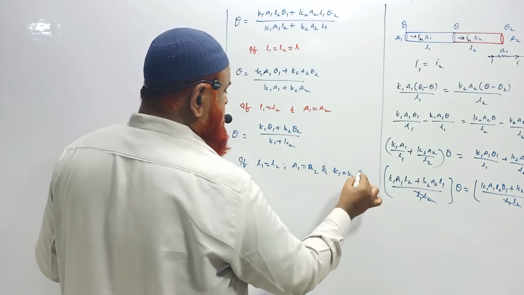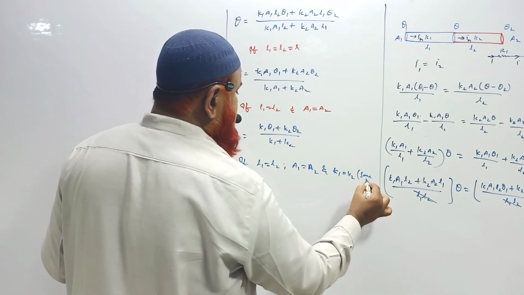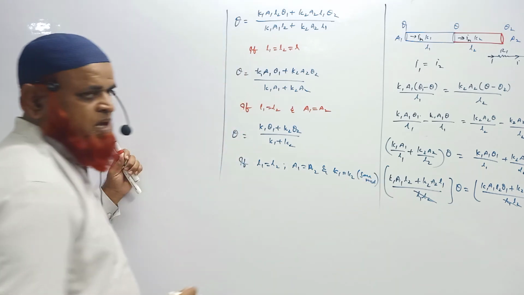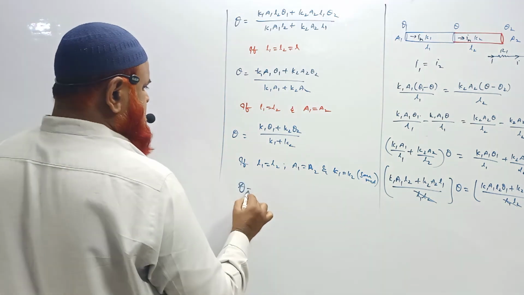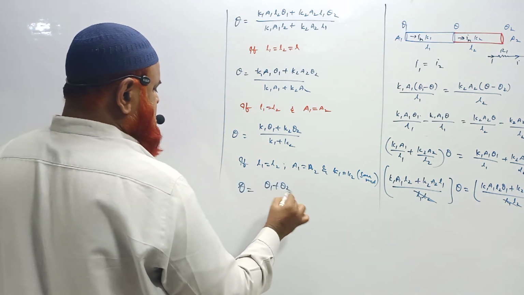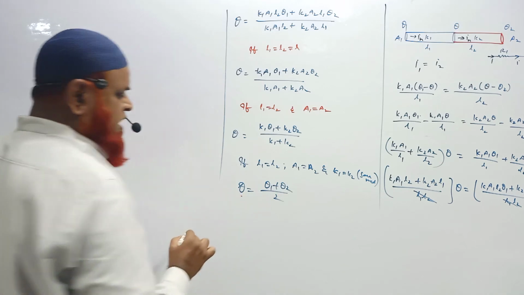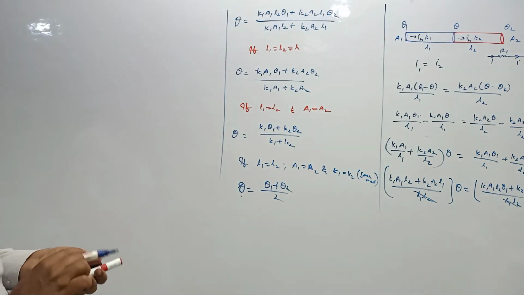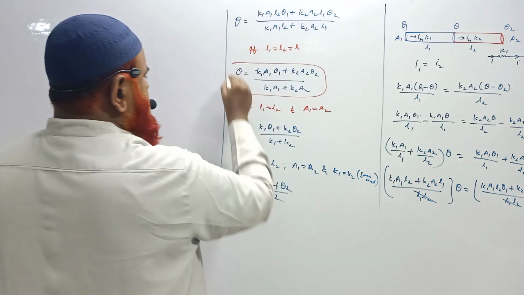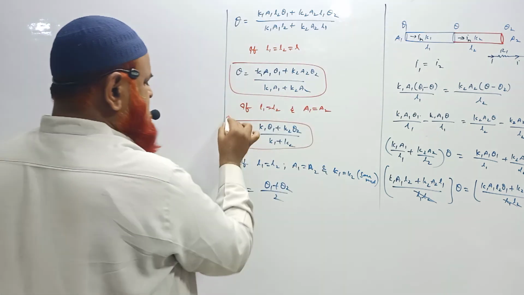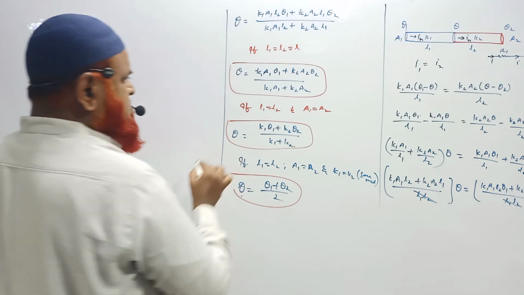One more formula is, if L1 equal to L2, A1 equal to A2 and K1 also equal to K2, means same material you are considering, the nature of the material is also the same. At that time you can consider theta is equal to theta 1 plus theta 2 by 2. Is it clear? So this is the final formula. Just remember these formulas. Whenever required you can use these shortcut formulas. Keep these formulas in your mind.